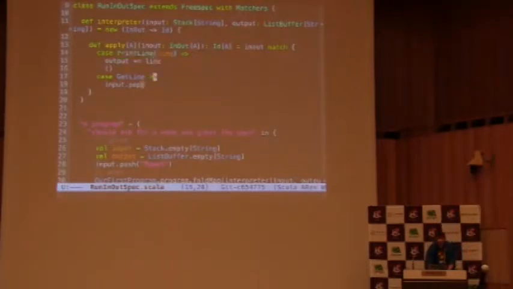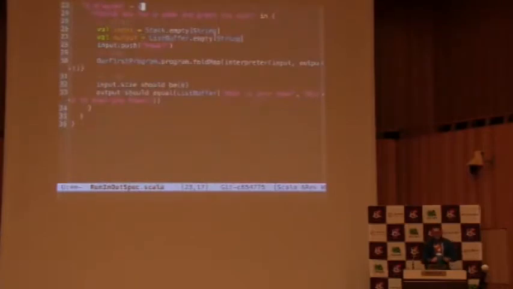Then our test might look like this. We will initialize it with an empty output. We will initialize it with an input that has a single value pushed. We will run our program with that interpreter. And what we want to assert are two things: whether the whole input was read, so the input size is 0, and what is on the output. I would like to see what is your name, and nice to meet you, Pavel.